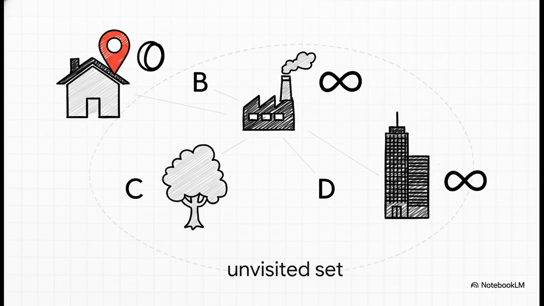Okay, here we go. Here's our little map. We want to get from city A to city D. So, for the setup, we say the time it takes to get from A to A is 0. For every other city on the map, B, C, and D, the travel time is basically a giant question mark. We'll call it infinity for now.